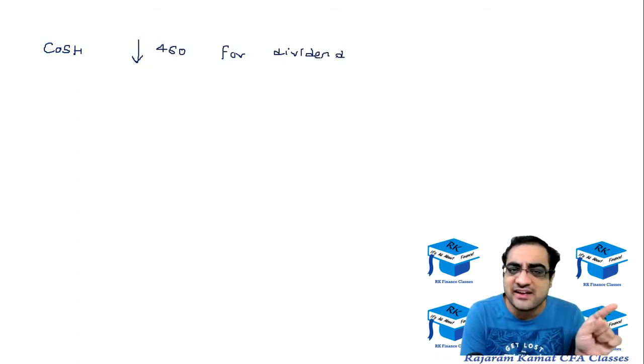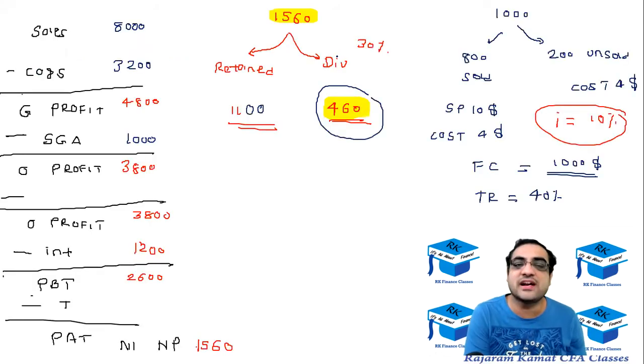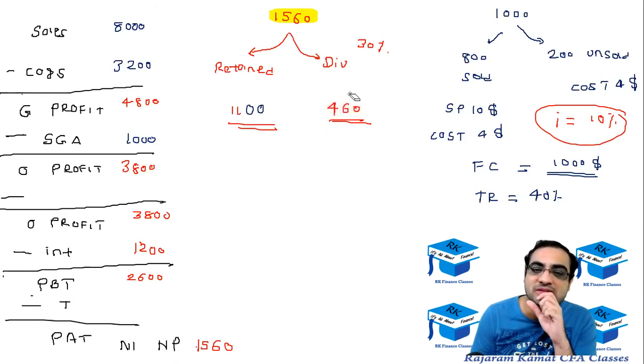Now, why didn't I decrease cash by 460 directly over there? Because there are multiple things because of which the cash is going to go down. This is just one thing because of which the cash is going to go down, the dividend that we are paying. But there are other things because of which the cash is also going to go down.